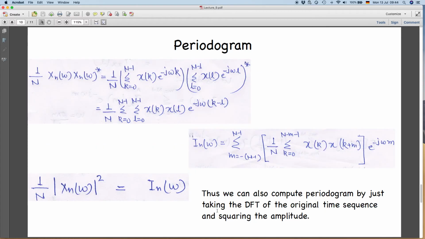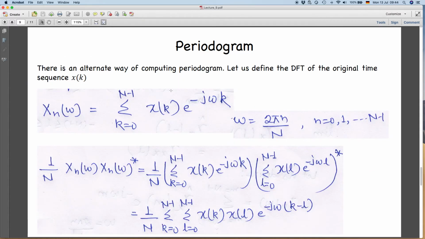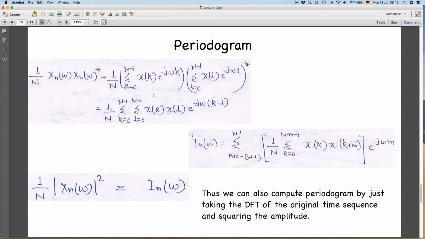Now see, there is an interesting similarity. This computation we wrote in the previous slide like this: summation over k equal to 0 to N minus 1, summation over l equal to 0 to N minus 1, xk xl e to the power minus j omega k minus l. So I have just written it again here.